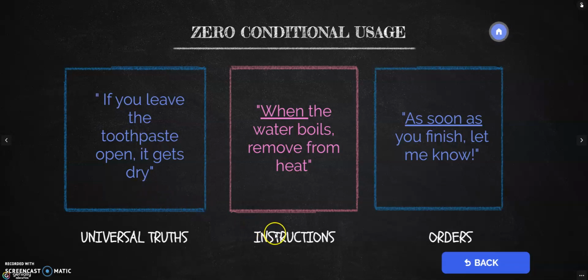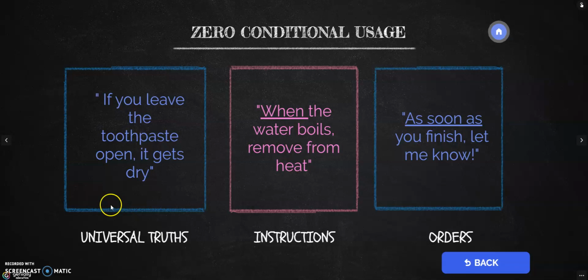We can also use zero conditional to express instructions, right? To give instructions. When the water boils, remove from heat. That's a conditional. That's a zero conditional. Or we can use the zero conditional to give orders. As soon as you finish, let me know.